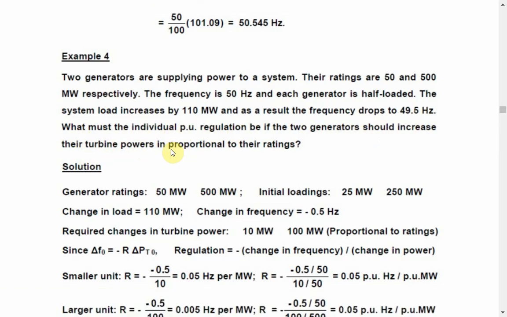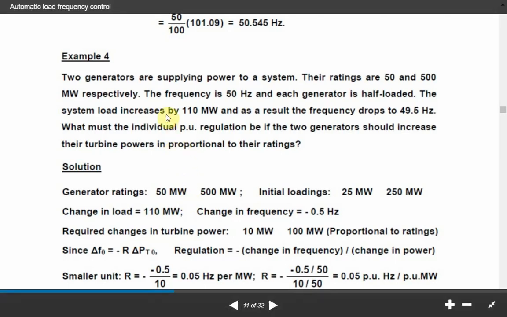So whenever they have to supply the increase in load demand in proportion to their rating, then what should be their regulation?